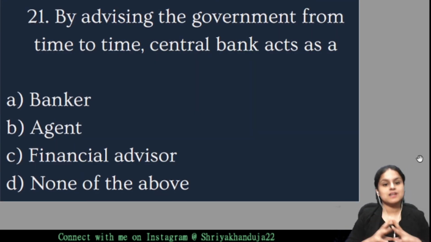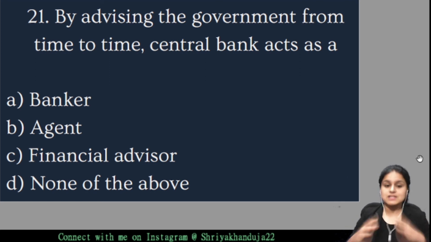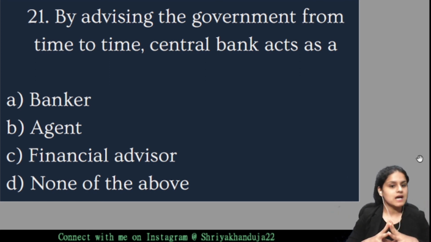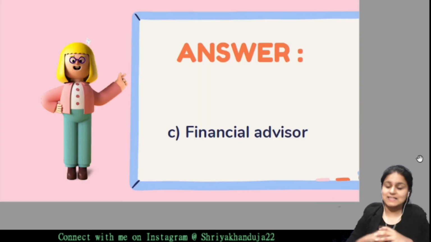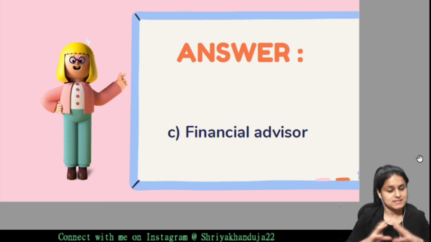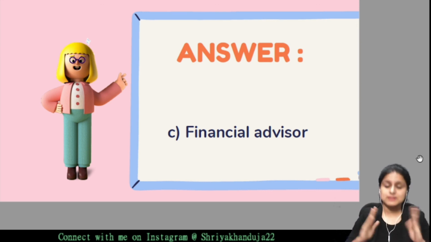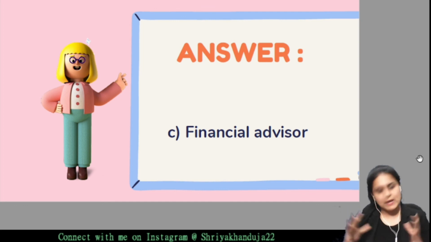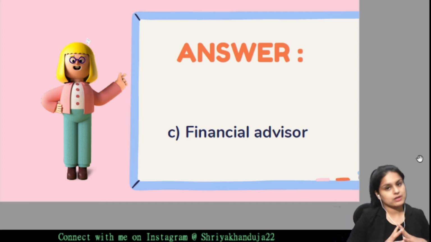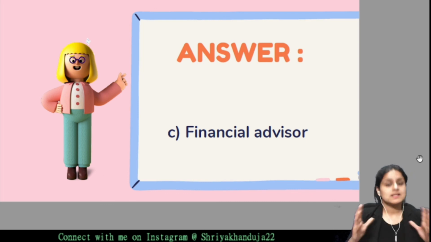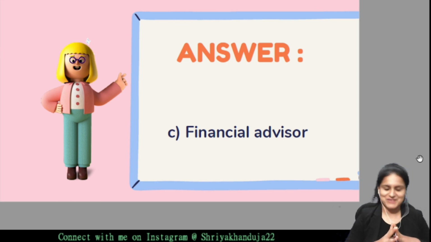By advising the government from time to time, central bank acts as a, आपको पता है सेंट्रल बैंक जो नॉर्मल कमर्शियल बैंक्स को है उनको एडवाइस करता रहता है, राइट? सो how is it acting exactly? Is it acting as a banker, an agent, a financial advisor, or none of the above? I guess yes, he's acting as a financial advisor here. Yes, central bank commercial banks को time to time financial advices देता है that what should they do, how they should regulate their banking system. So yes, the RBI, the Central Bank of India, is acting as a financial advisor for the commercial banks, right? Can we move to the next question?